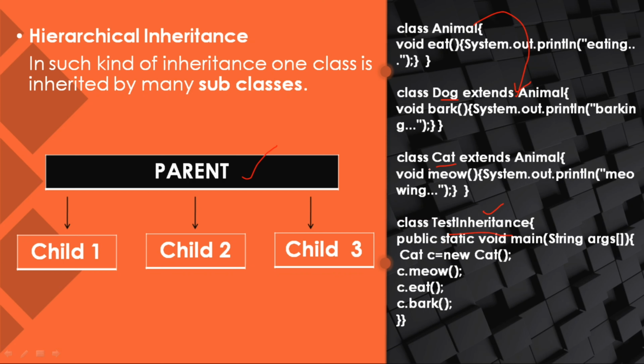So I am calling the Cat class: Cat c is equal to new Cat, and c dot meow, c dot eat and c dot bark. In this way the whole program will run using hierarchical inheritance. That means the properties of the parent are transferred to different child classes.